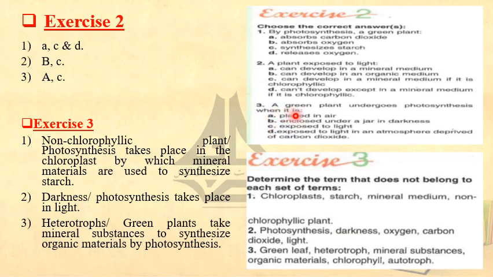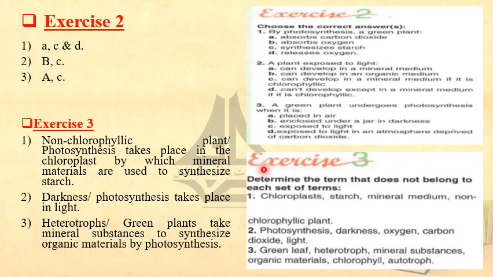Part 3. A green plant undergoes photosynthesis when it is placed in air. Yes, this will allow it to absorb carbon dioxide. Enclosed under a jar in darkness, of course no. Here light will be absent. Exposed to light, yes. Exposed to light in an atmosphere deprived of carbon dioxide. What do you mean by deprived? It means without. Can the plant make photosynthesis without CO2? Of course no, so it is wrong. So part 3, A and C.